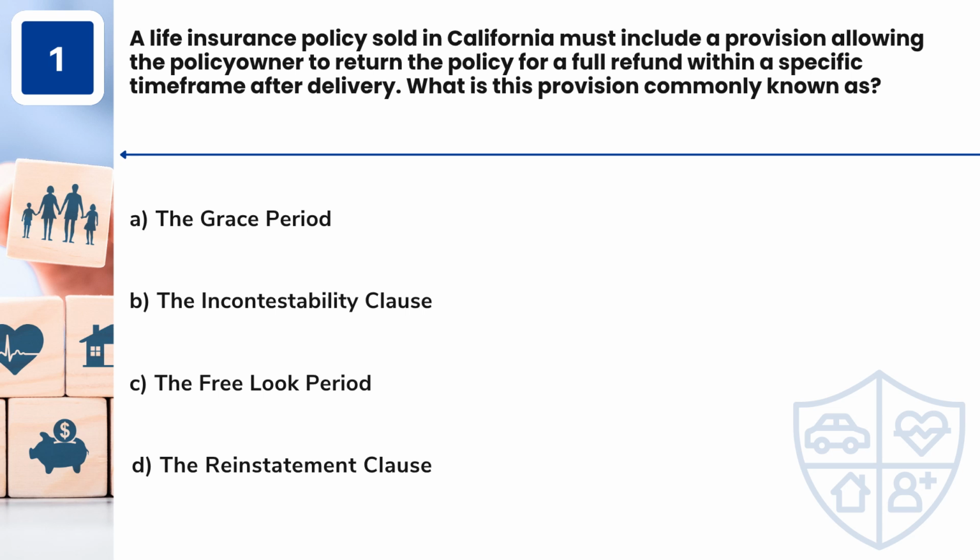Question 1. A life insurance policy sold in California must include a provision allowing the policy owner to return the policy for a full refund within a specific timeframe after delivery. What is this provision commonly known as? A. The grace period. B. The Incontestability Clause. C. The free look period. D. The Reinstatement Clause.